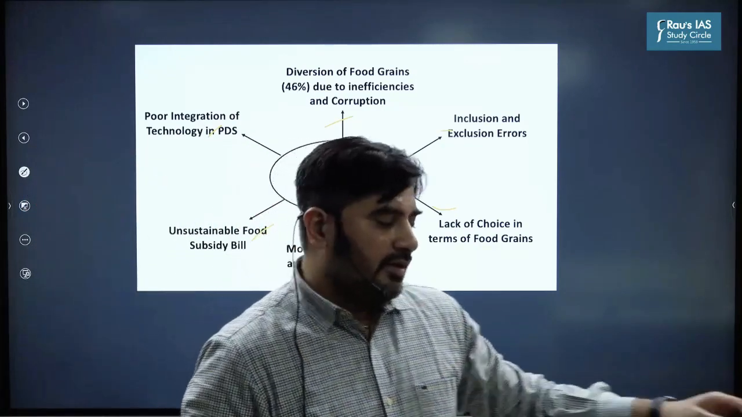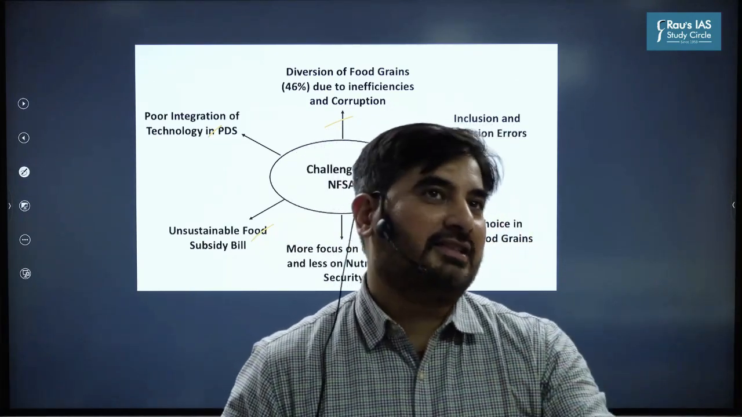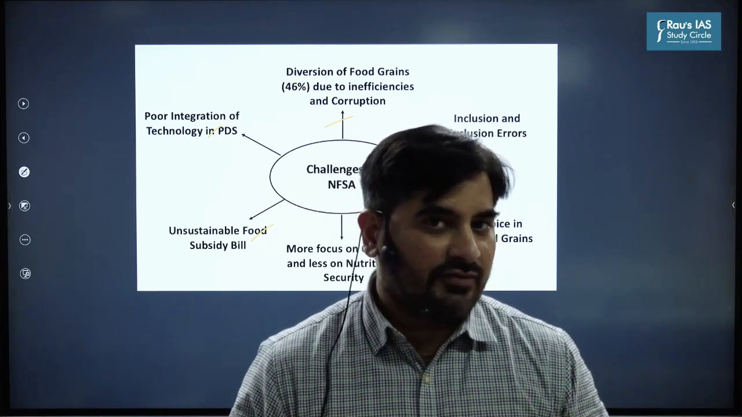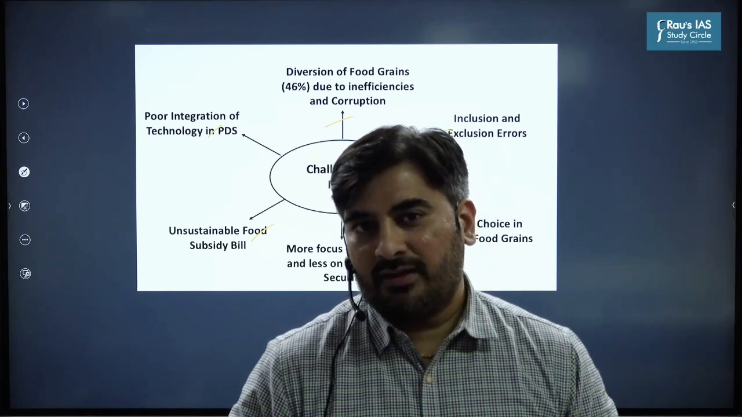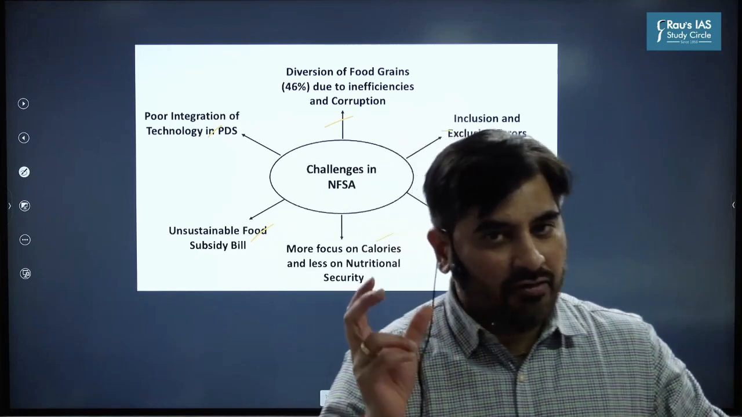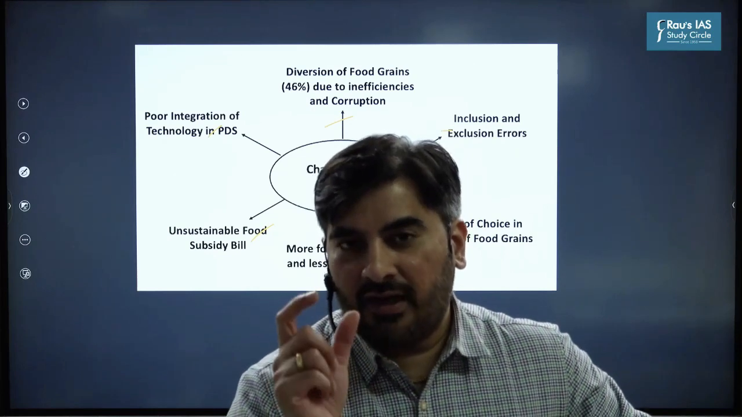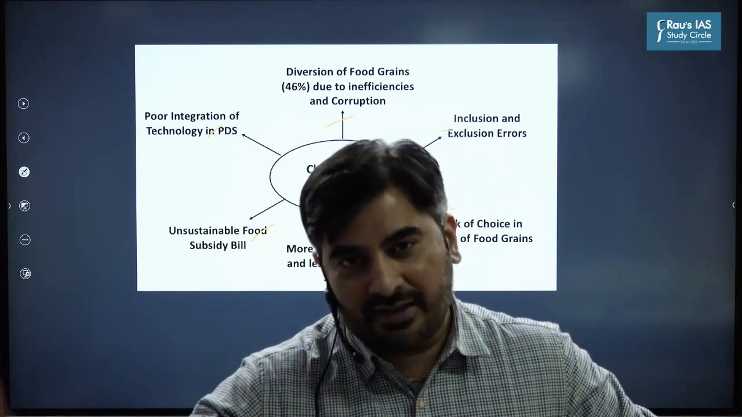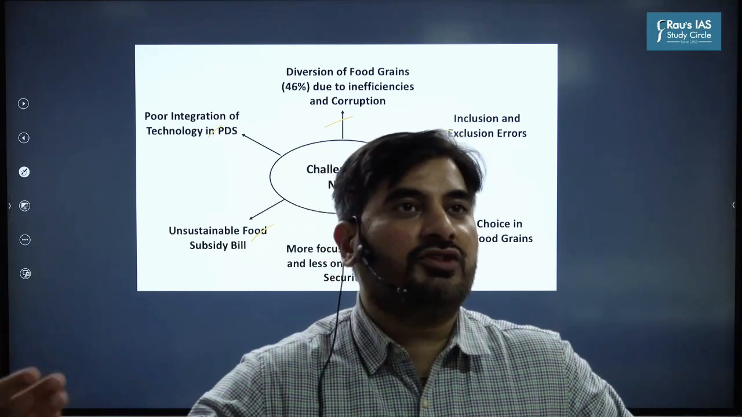And after this, once you highlight the challenges, the next logical step would be how to address these challenges, for which you could have incorporated the recommendations given by some of the important committees on PDS reforms, such as the Shanta Kumar Committee, Nandan Nilekani Committee, and so on. So you could say that the National Food Security Act has the potential to be a game changer in reducing hunger and malnutrition. However, going forward, we need to implement the recommendations of the Shanta Kumar Committee, Nandan Nilekani Committee, in order to streamline the food grain distribution policy. That's it.